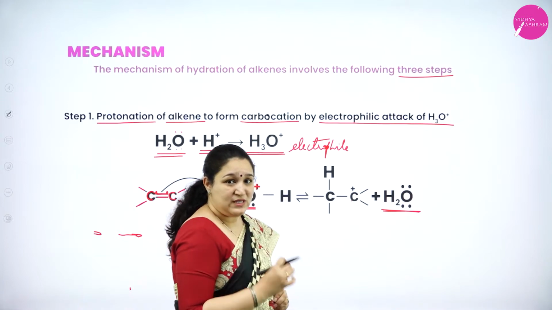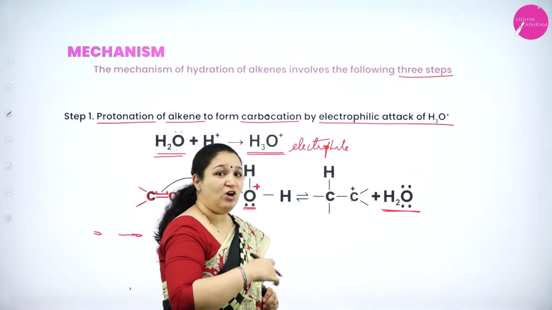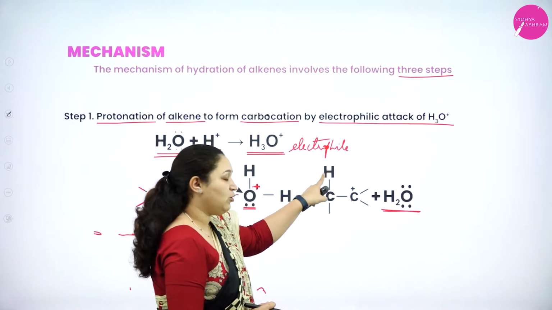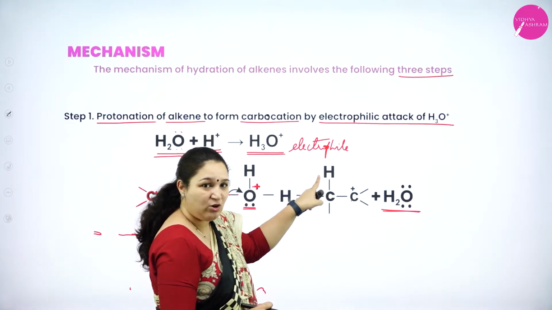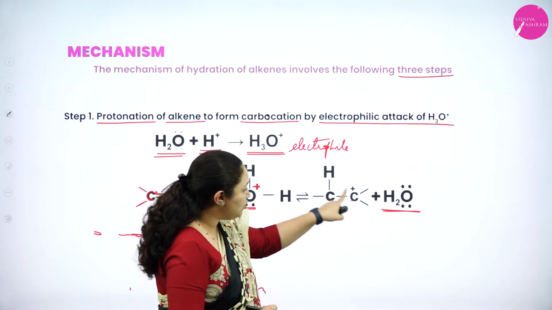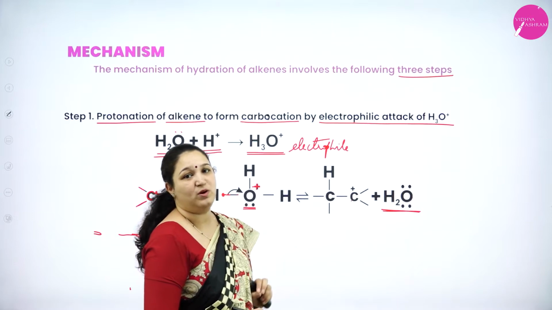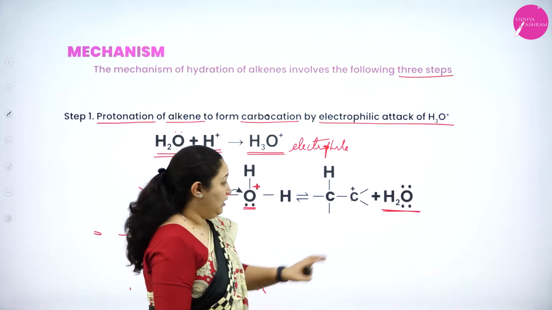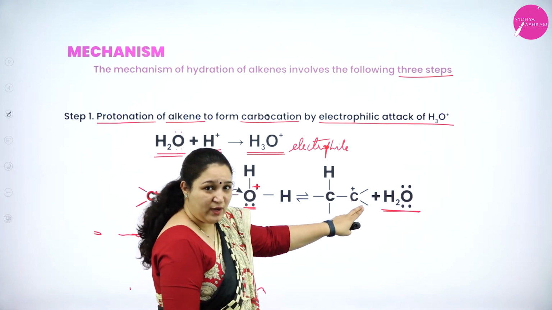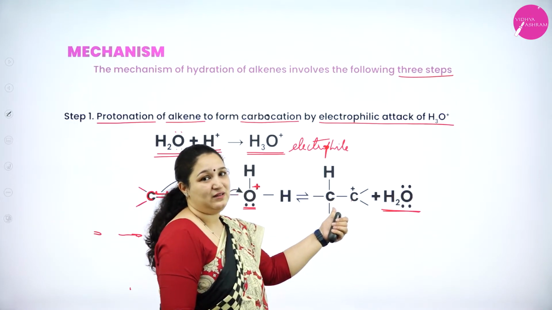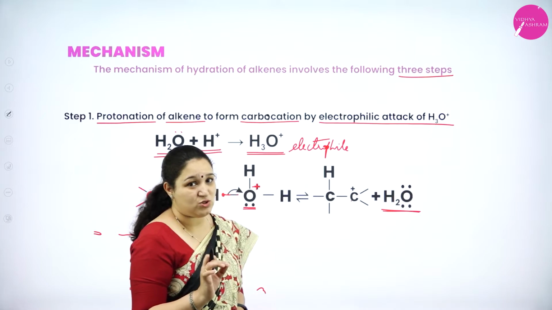So we call this step protonation of alkene to form carbocation. Protonation, the H plus ion got added up to alkene. Also the neighboring carbon atom which was involved in double bond got the positive charge as well. So it is formation of carbocation by protonation of alkene. So I hope you have understood this step.